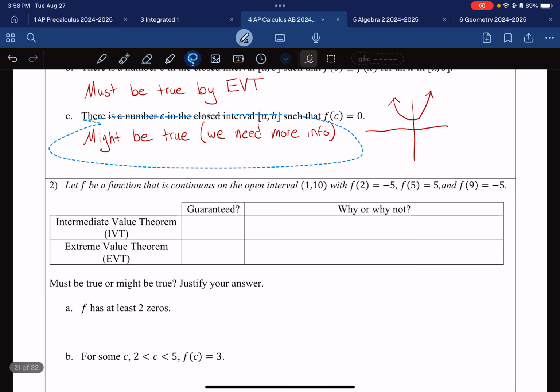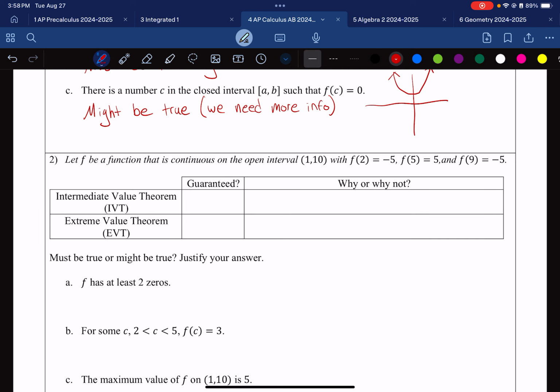All right, number 2. So again, I'm analyzing those key words. I see continuous, and ooh, this is kind of an interesting one. Open is the opposite of closed, so it's not closed. So looking at the theorems, which ones are guaranteed? IVT is guaranteed because, again, we saw the word continuous.